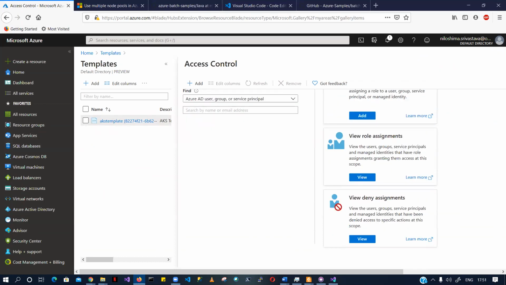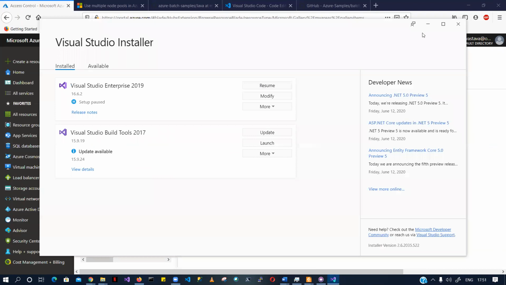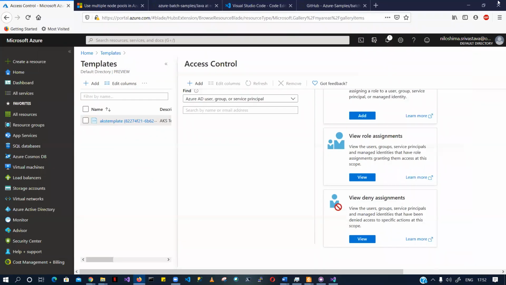We'll be doing a couple of demos again tomorrow. We'll be seeing how this batch is going to run using Visual Studio. We'll also see how to deploy your services, how to deploy your AKS cluster, and then we'll quickly go to your Cloud Shell and learn how to get credentials and how to run a couple of commands, like the kubectl command. If you have worked on Kubernetes, you might have heard of the kubectl command. What does it do?